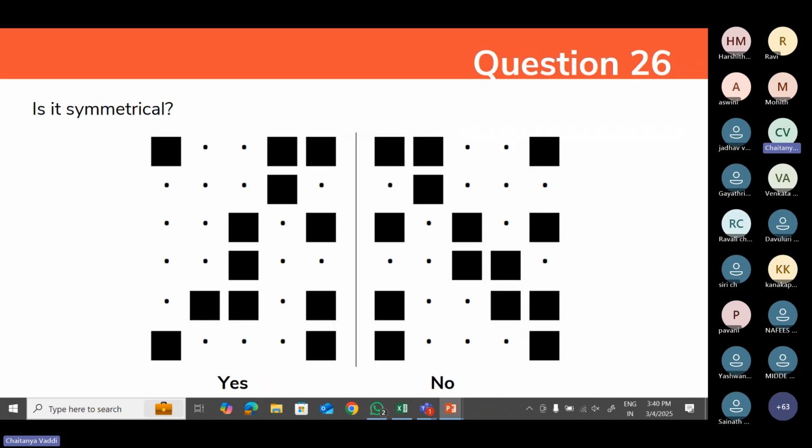Are these two images symmetrical or not? You just need to observe and tell. Obviously, looking at this, I can say these two are not symmetrical. Symmetrical means, if you observe these three blocks here and the pattern here, this is not a flip image or mirror image. So I'm clicking no, it is not a symmetrical figure.